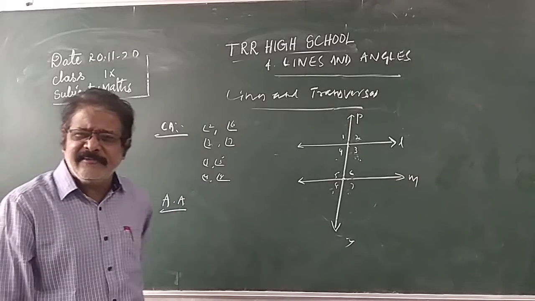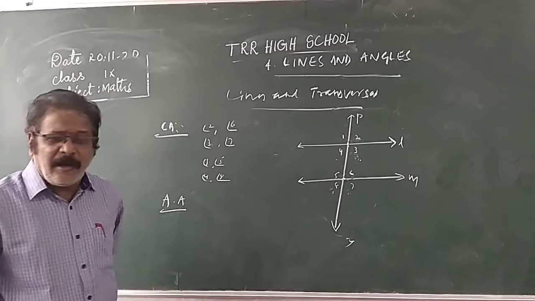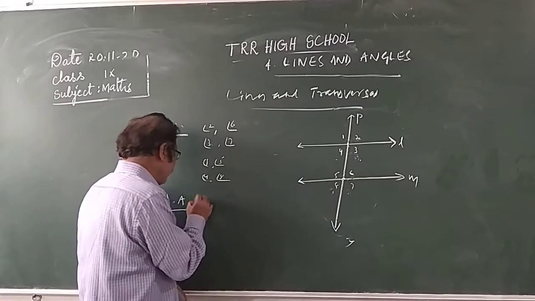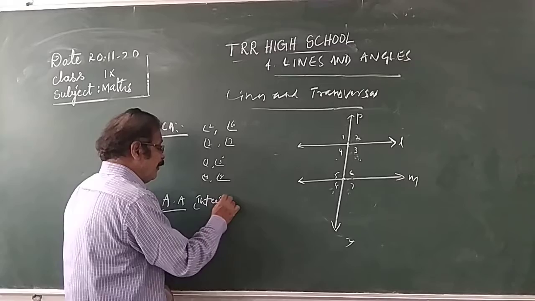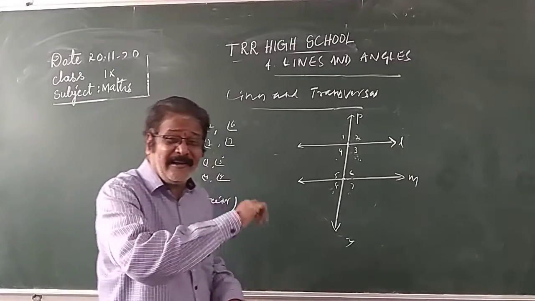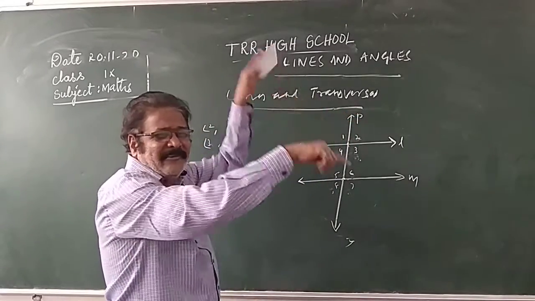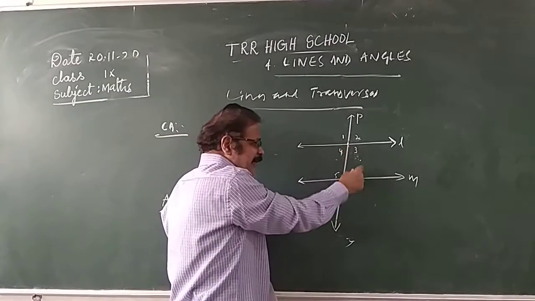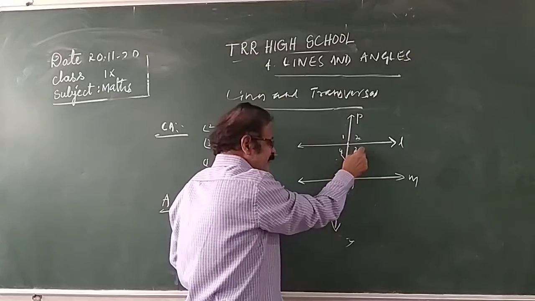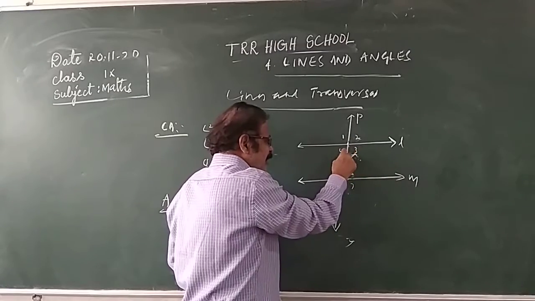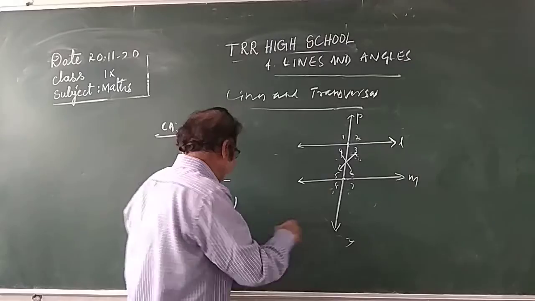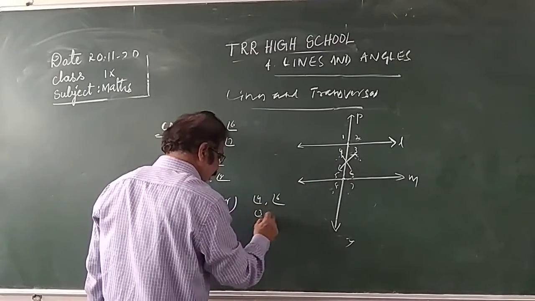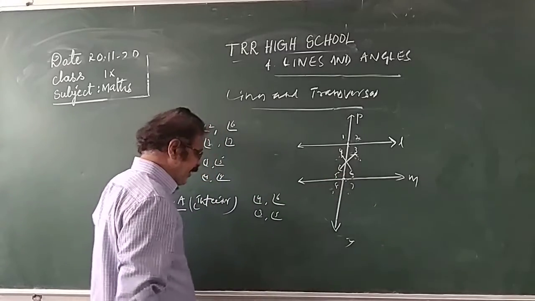Next, alternate angles. What are alternate angles? Alternate means opposite, like cross. So for alternate interior angles, the opposite of angle 4 is angle 6. Angle 4, angle 6. Angle 3, angle 5. These are the alternate interior angles.